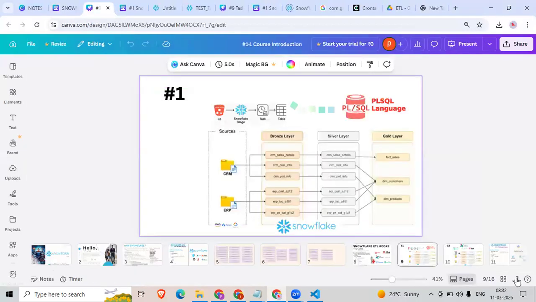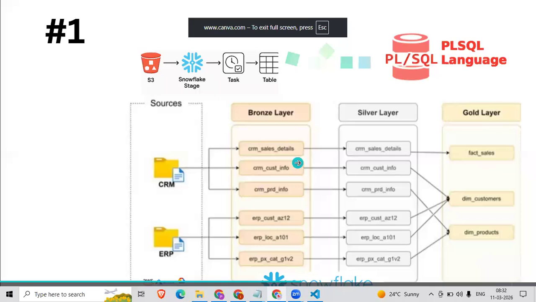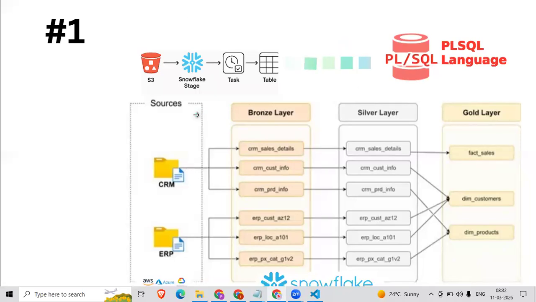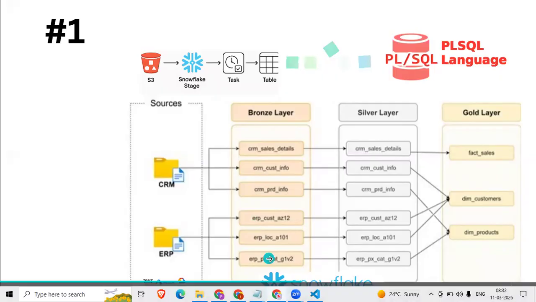Okay. So after placing here, create a storage integration object. Create file format, storage integration object. After doing that, now use copy command to load all the three files into these three tables.